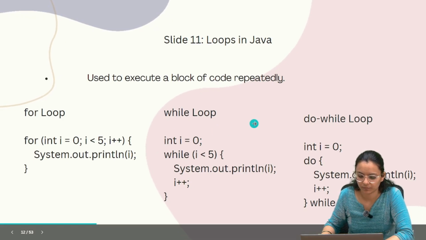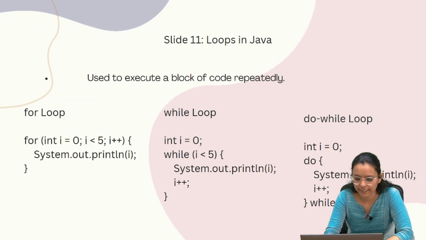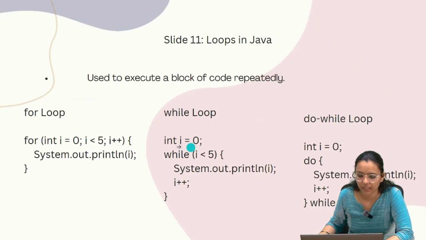Second is the while loop. Here is also an example for the while loop. Here int i equals 0, while in brackets i is less than 5, and we print system.out.println i, and then we get the increment. So i equals 0 is the initialization.